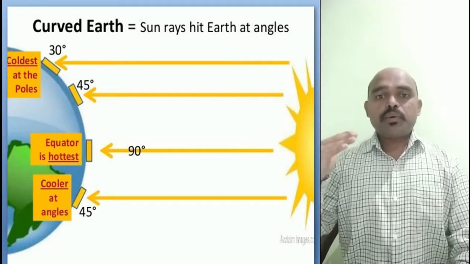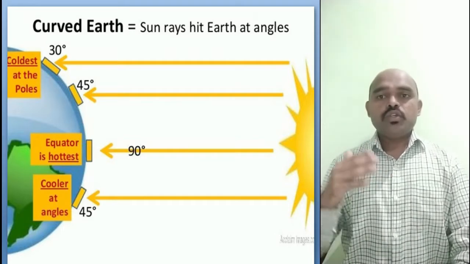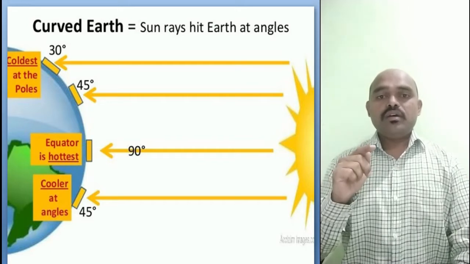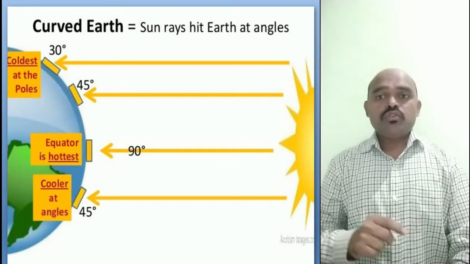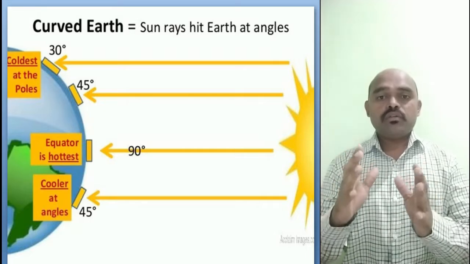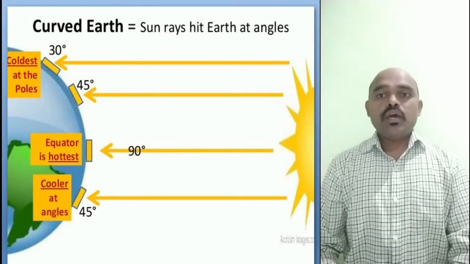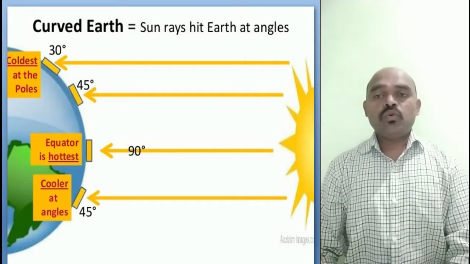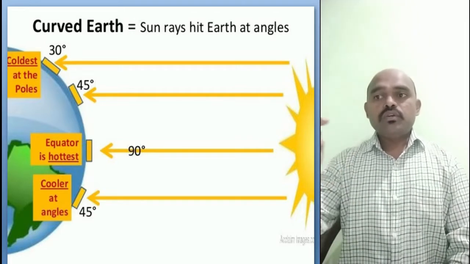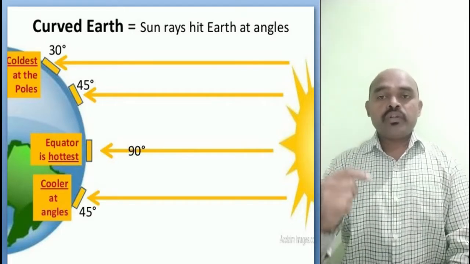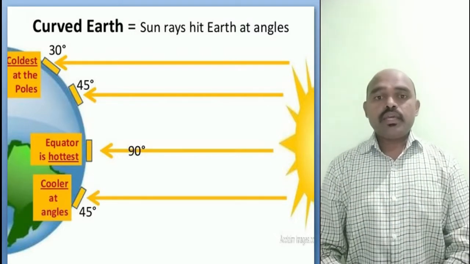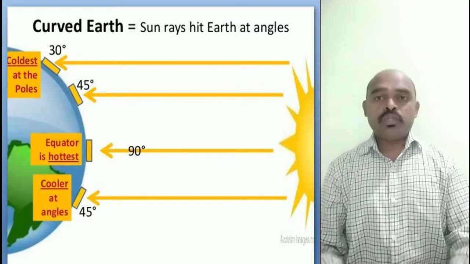Because it receives the perpendicular, straight sun rays, and the maximum sun rays are received by the equator. And to the other side if you go, because of the curve, the other parts of our earth receive the slanting sun rays, and due to that we have the temperate zone over there.